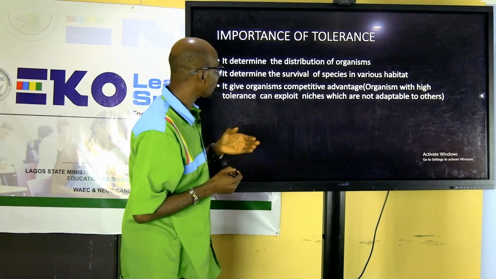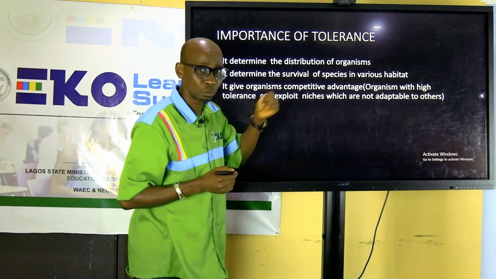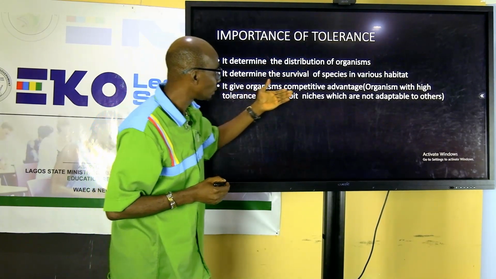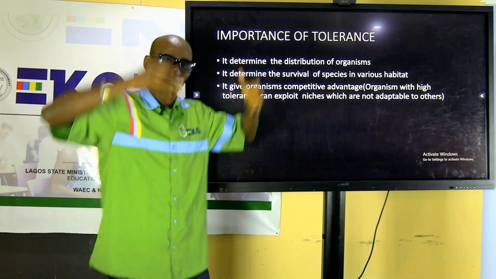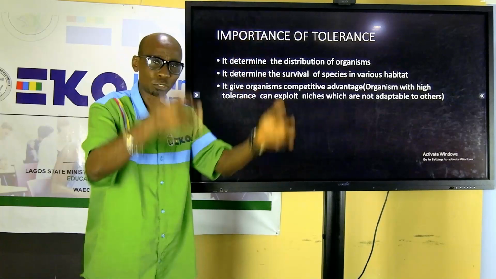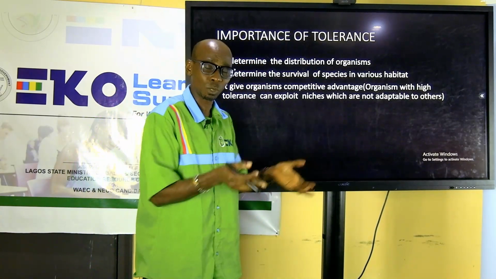These are the importance of tolerance. It helps to determine the distribution of organisms. It gives organisms a competitive advantage. It allows them to survive where others cannot survive, because they can survive very well.